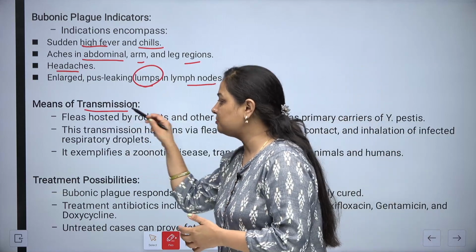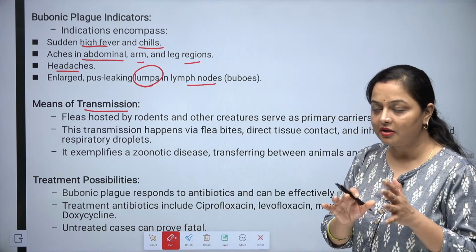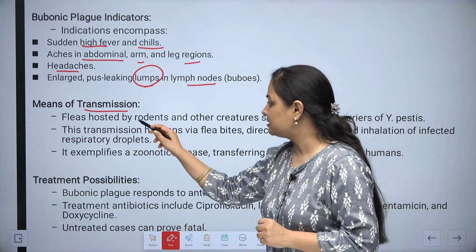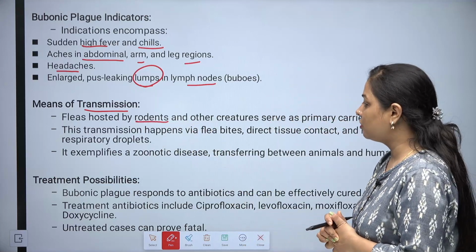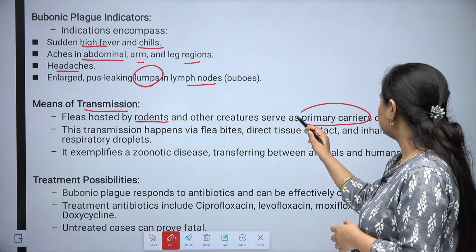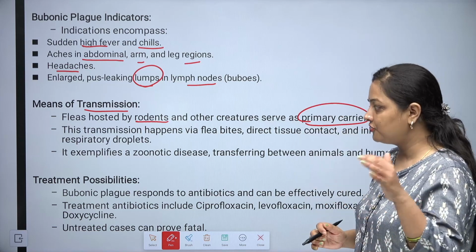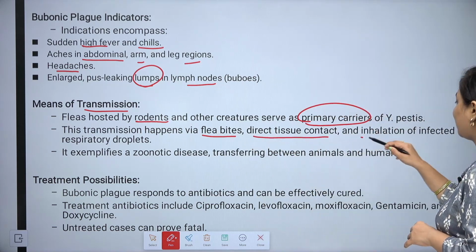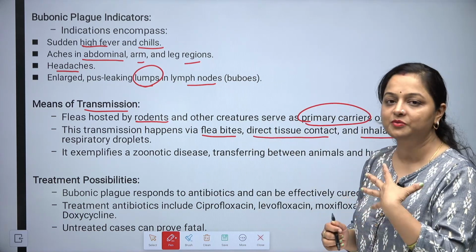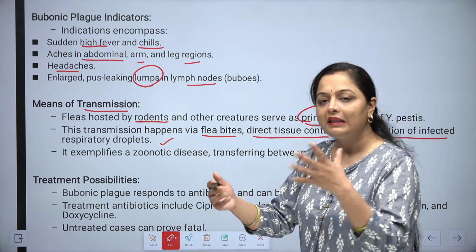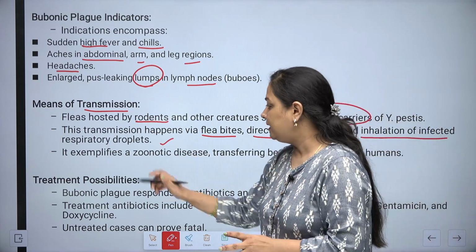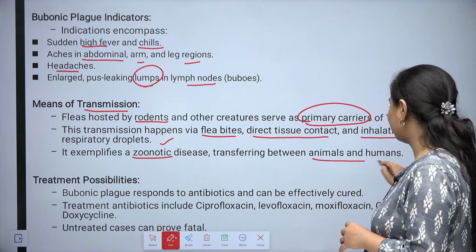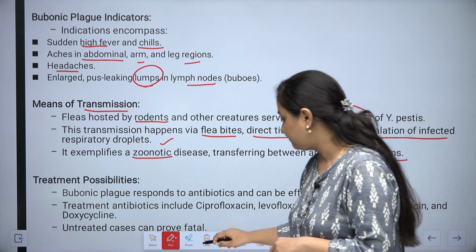How is it being transmitted? This particular plague is actually transmitted through fleas. Fleas hosted by rodents and other creatures serve as primary carriers, and this transmission happens via flea bites, direct tissue contact, and inhalation of infected respiratory droplets. If you are doing that, then you will be infected. It exemplifies a zoonotic disease transferring between animals and humans as well.